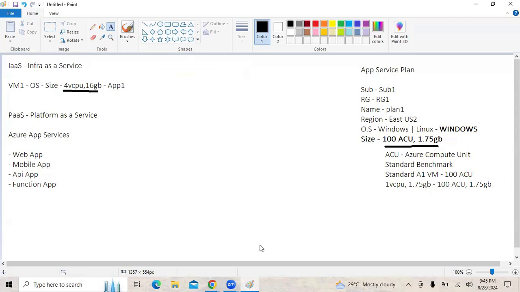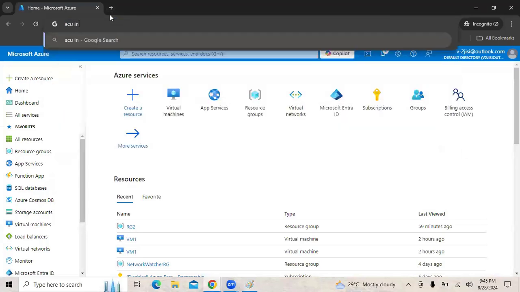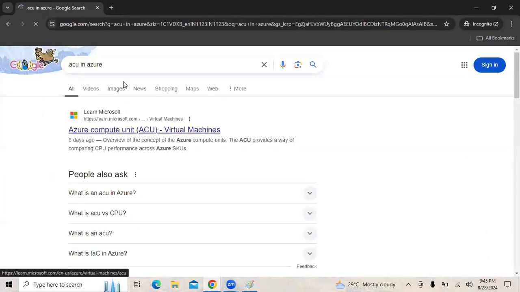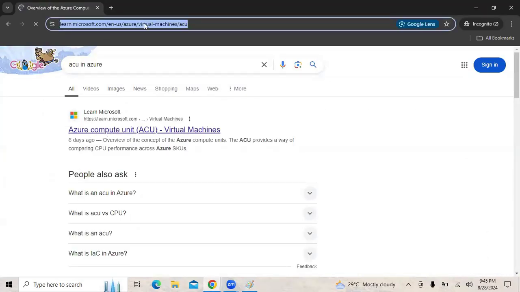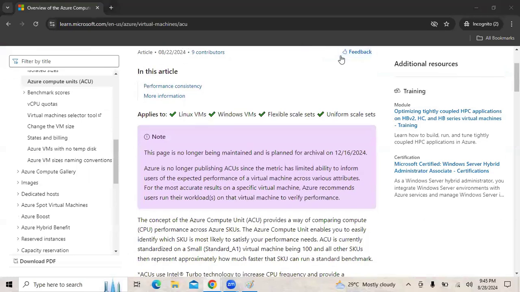See guys, what I'm trying to say is, if you have a look here, we can just type ACU in Azure, right? If we go to this ACU in Azure, let me share this URL with all of you as well. If we scroll down, we see the concept of Azure Compute Unit provides a way of comparing CPU performance across Azure SKUs.